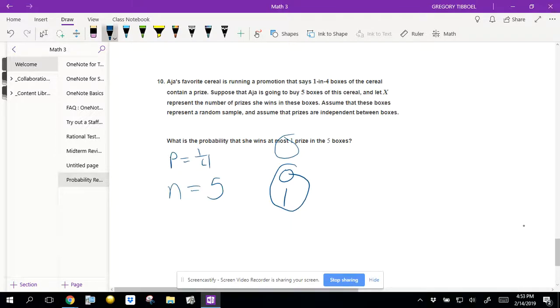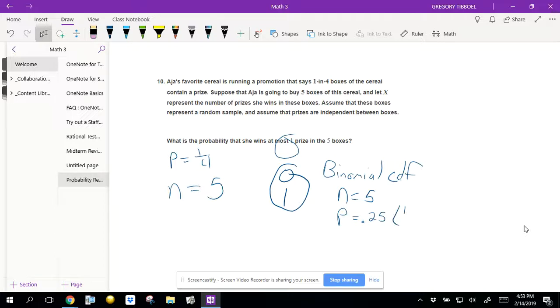So the way we're going to do this is just use our calculator, and we use a binomial CDF. And my n will equal 5. My p will equal 0.25, aka 1/4. And my x is going to be the number we want to start at. So that's going to be 1. And we're going to type that into my calculator and get an answer.